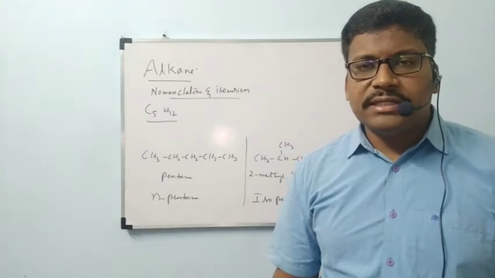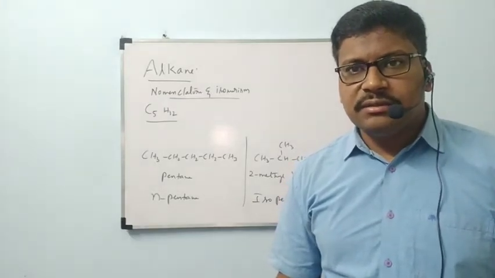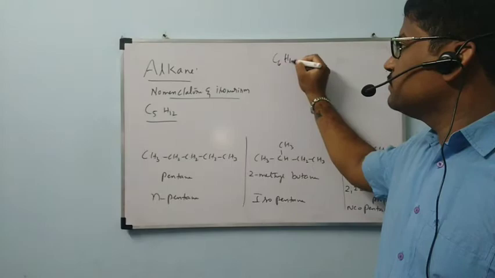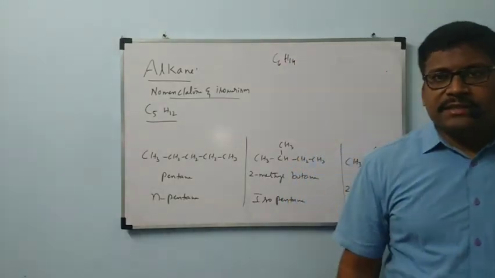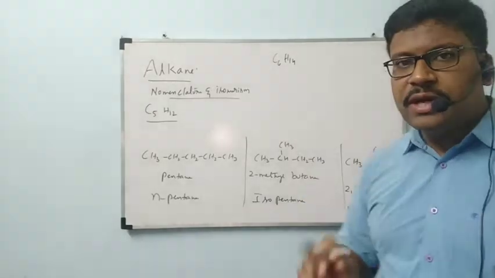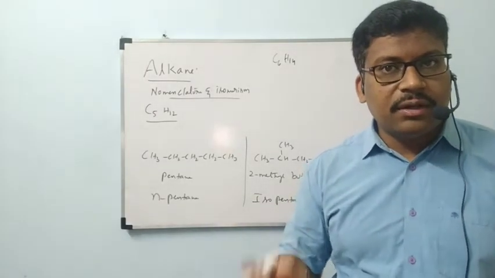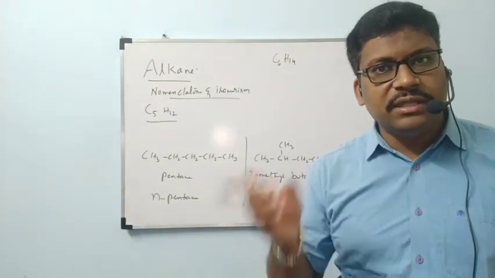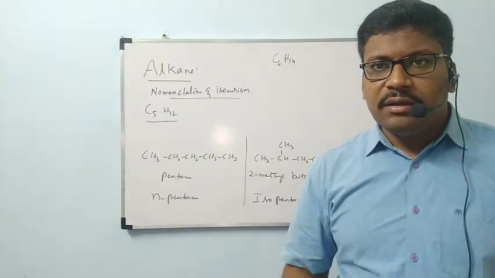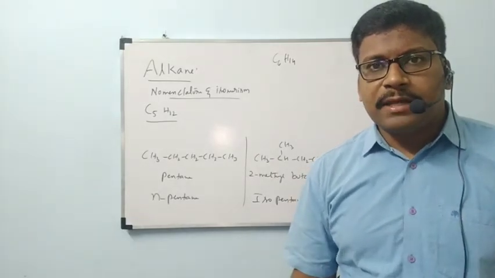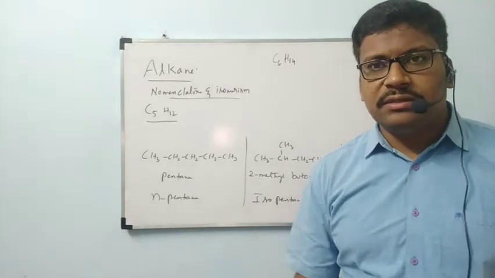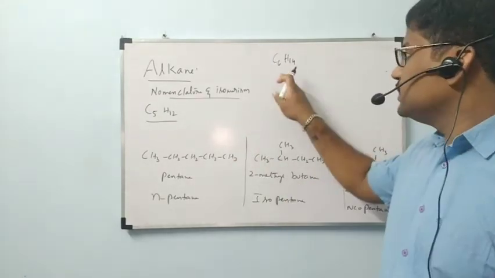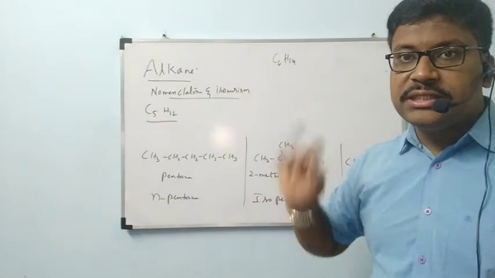So your homework is to try to draw the chain isomers like this. Possibility of chain isomers with the molecular formula C6H14. With C6H14, how many structures are possible? You can try it on your own. If you try it on your own, you will think about how we can draw the structures, what the different possibilities are. Simply if you copy, it will not be like that. Please try it on your own. After that, you can refer to the notes. Or if you ask me, I will give the possible structures with molecular formula C6H14.